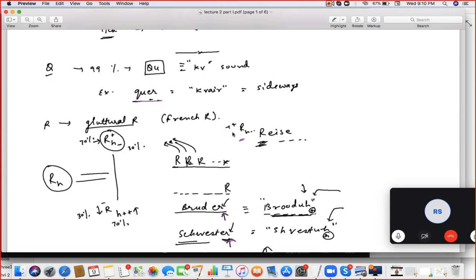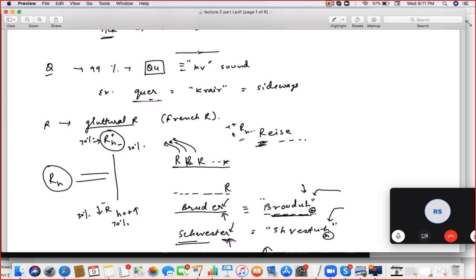Next, R. R is R. That is a guttural R sound. Guttural means something coming from inside of the neck. R. So speak this example.